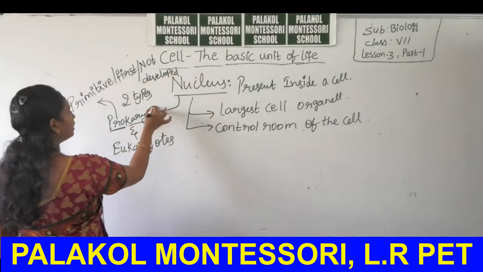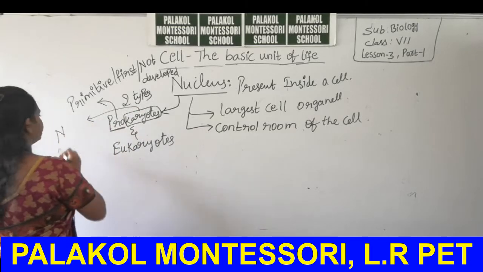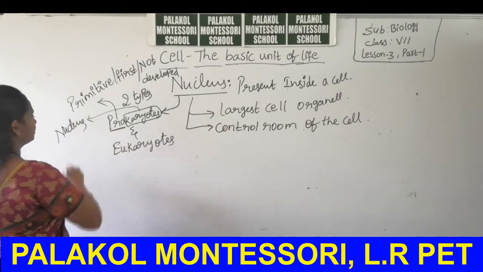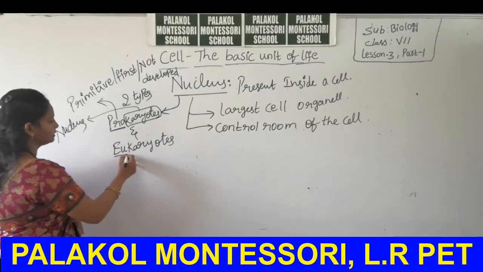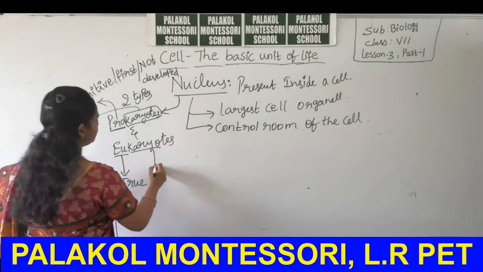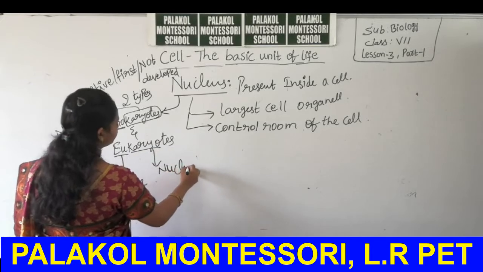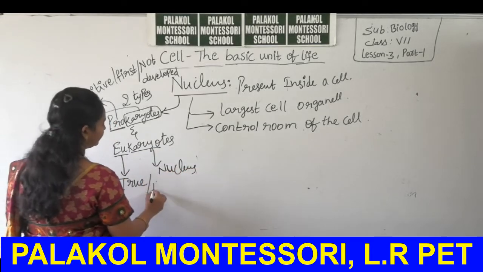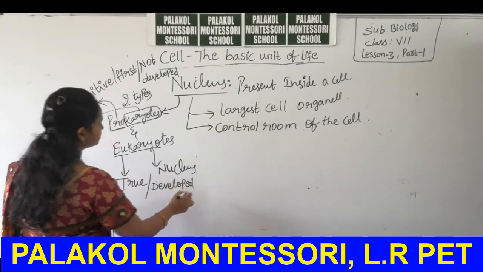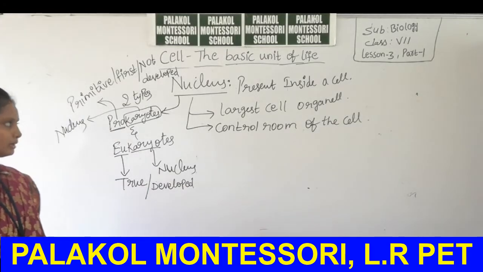Karyon means nucleus. Eu means true, karyon means nucleus, so true or developed nucleus. So, what is meant by primitive nucleus and what is meant by true nucleus?